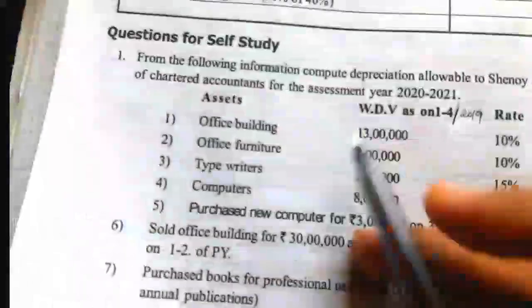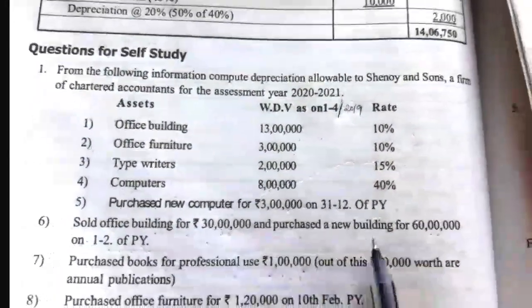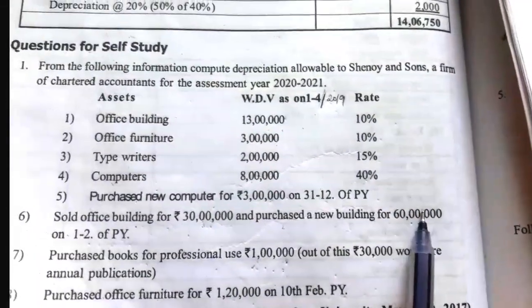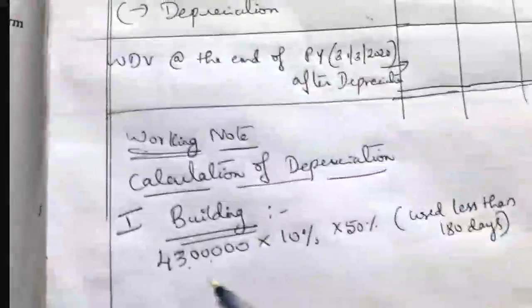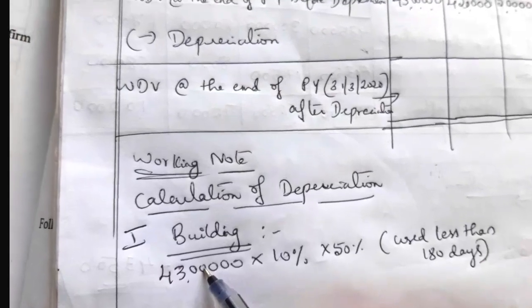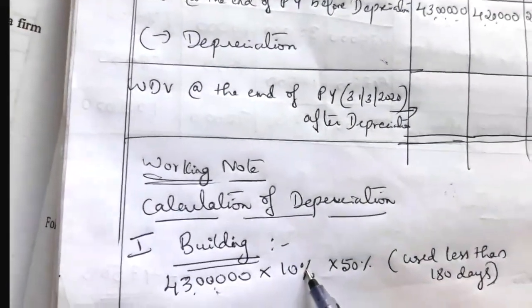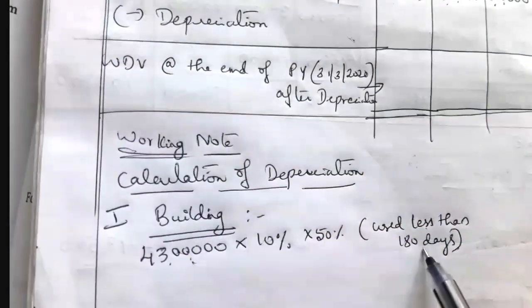So the 13 lakh building is sold for rupees 30 lakh and a new building purchased for 60 lakh, but we don't have 60 lakh written down value at the end of that previous year. So we have lesser written down value, and on that lesser value we have to charge depreciation. But this is a new building, so the rate is 10%, and we have to give 50% because it is used less than 180 days.